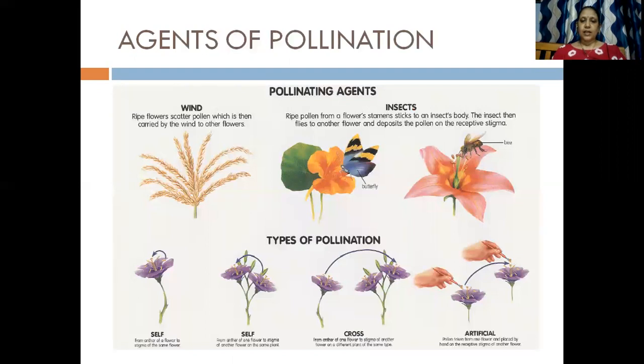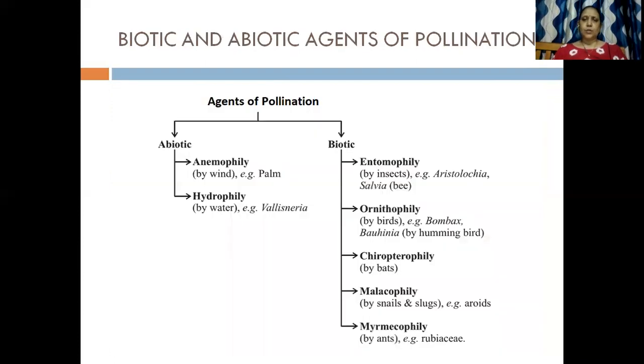That day we saw wind and insects are the different agents of pollination. Now we categorize these agents into two different kinds: the biotic and abiotic agents of pollination. Here we need to understand what is biotic and abiotic agents.